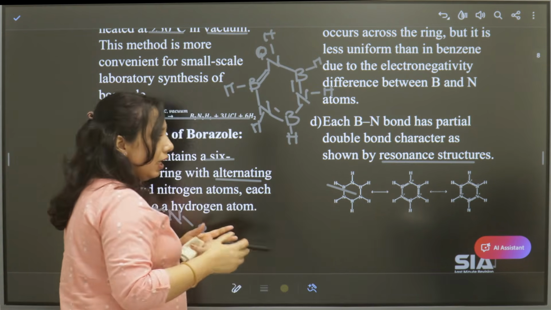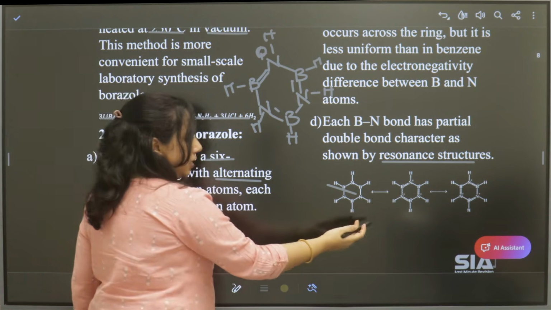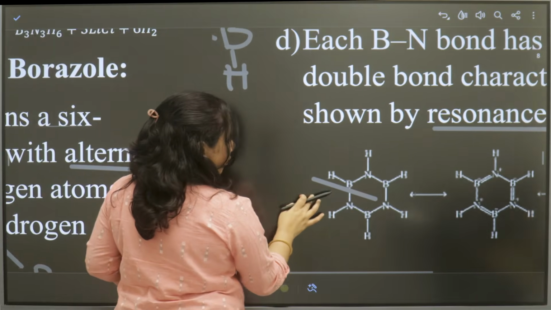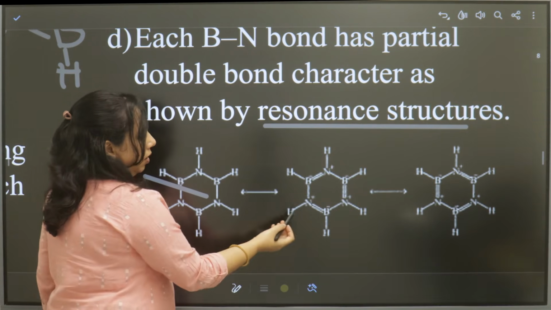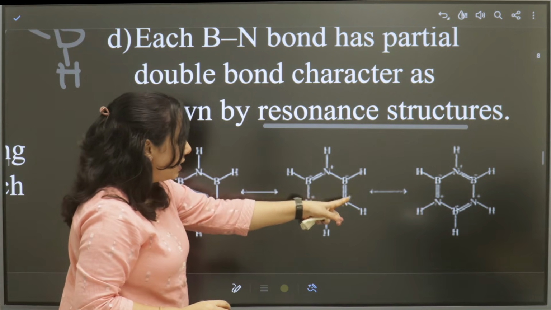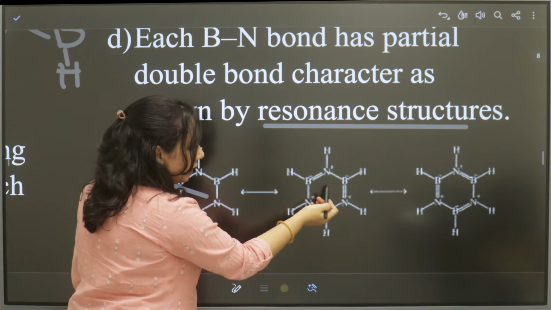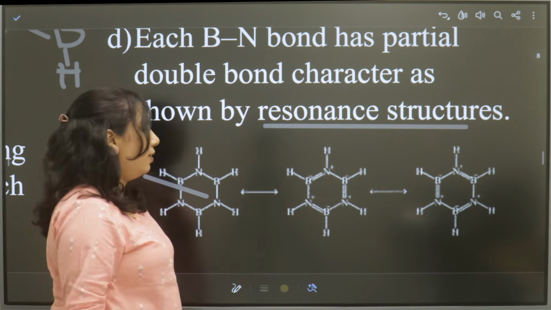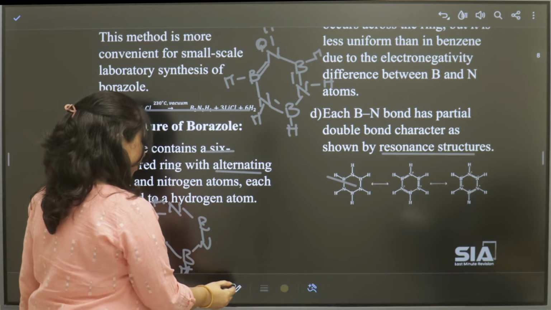As the bonds are delocalized, we will get resonance structures also, and you can see these structures. Here only single bonds are present, no double bonds. Here double bonds and the charges are present on each nitrogen. And by shifting these bonds from here to here, again we will get one more canonical structure. This is about borazole structure and its preparation.